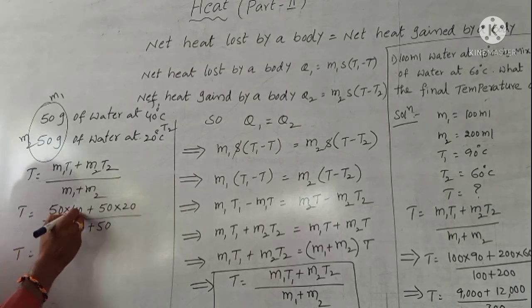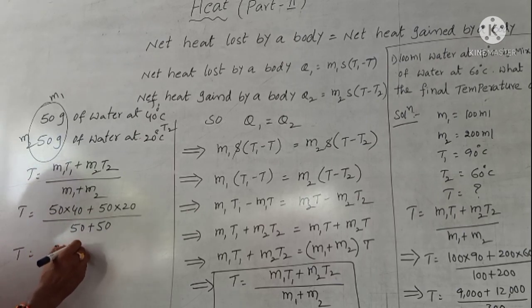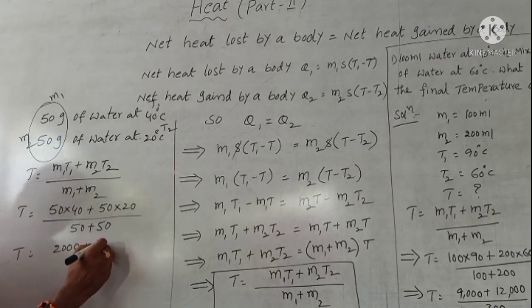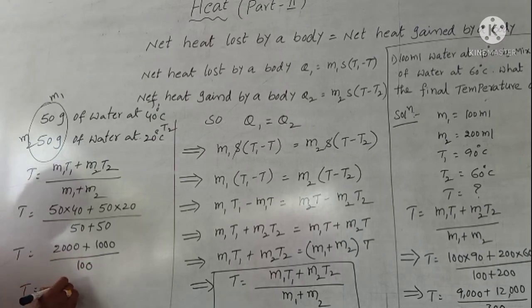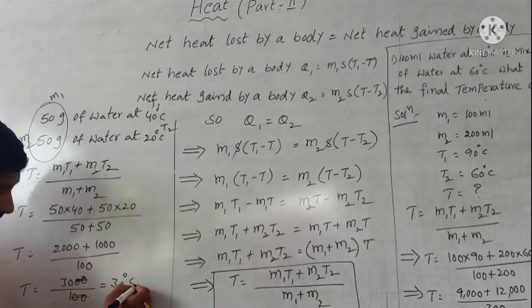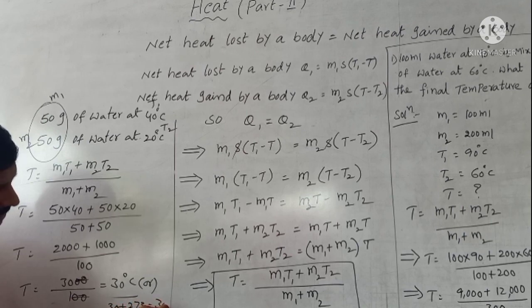Then T is equal to 2000 plus 1000 by 100. Then T equal to 3000 by 100. Two zeros cancel. 30 degrees Celsius is the final temperature. Converted to Kelvin scale: 30 plus 273 equals 303 Kelvin.